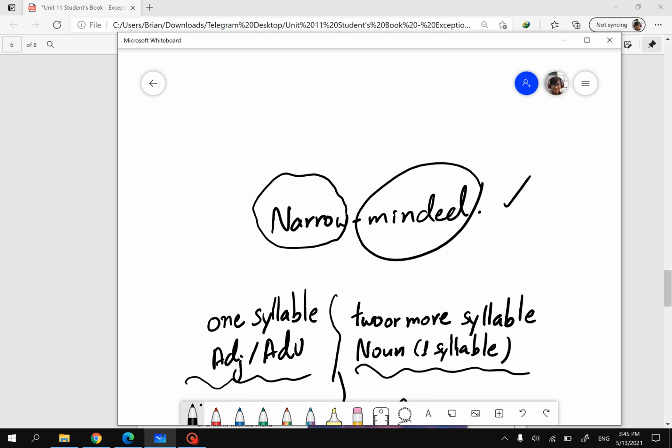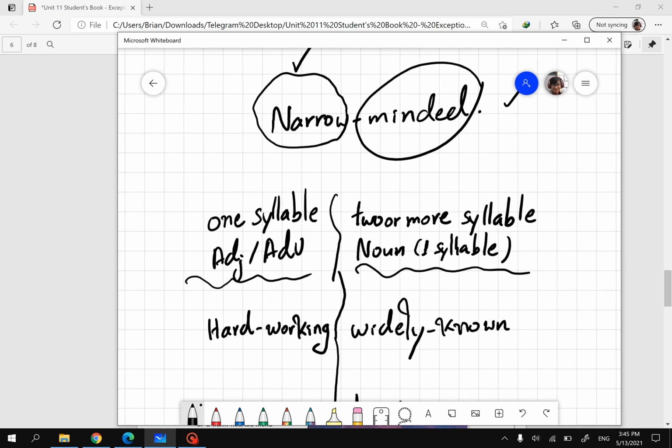So in order to change a compound adjective into superlative form, first of all, we have to take a look at the first part, the first half of the compound adjective. We look at it and see how many syllables.